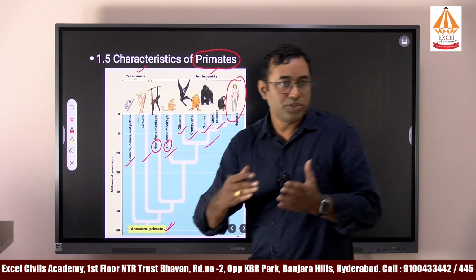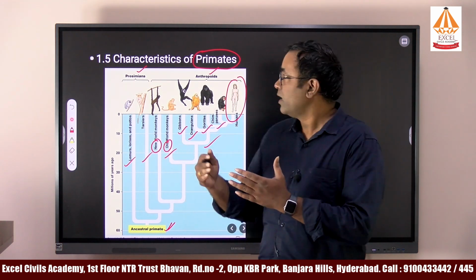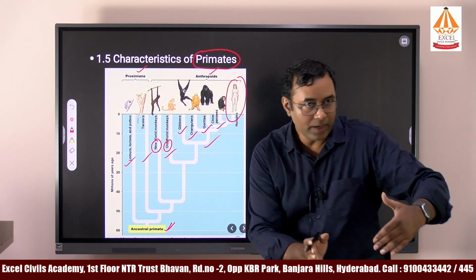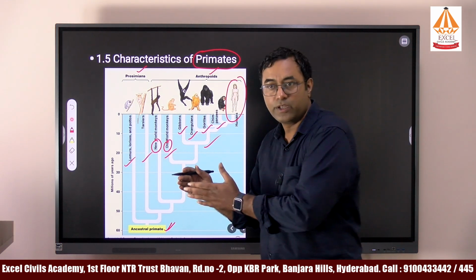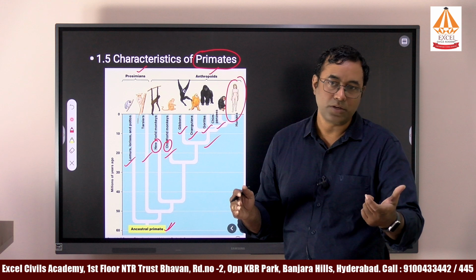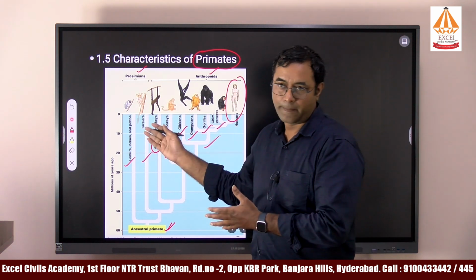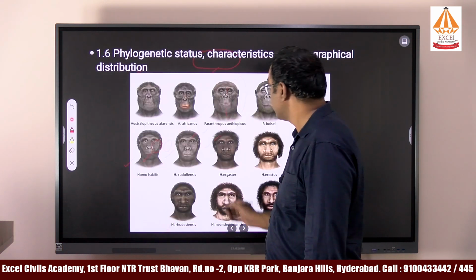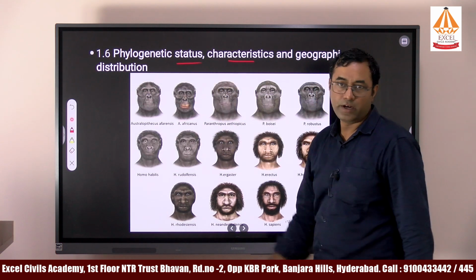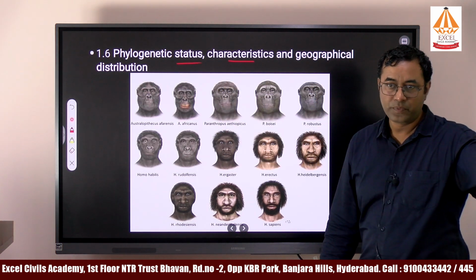That is the evolutionary process of humans, and in this chapter we will compare the characteristics of primates living in the current context with those of humans, including their anatomical structure.